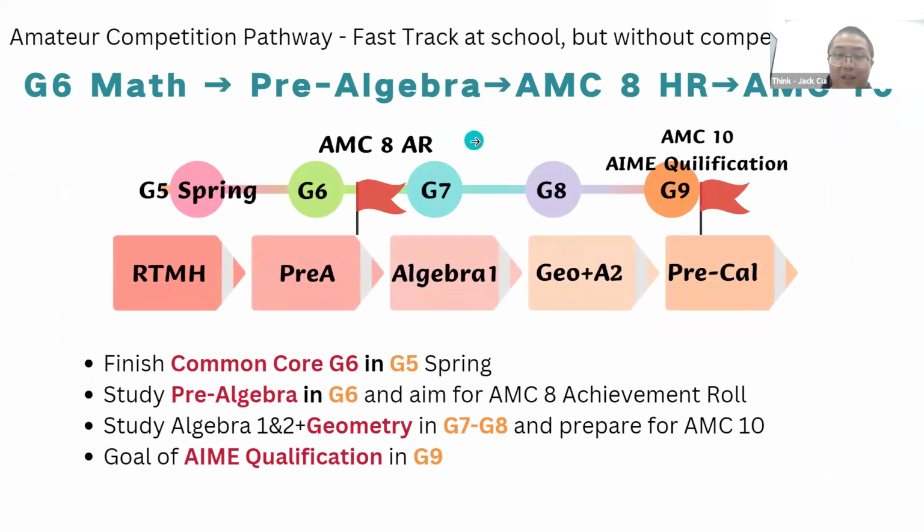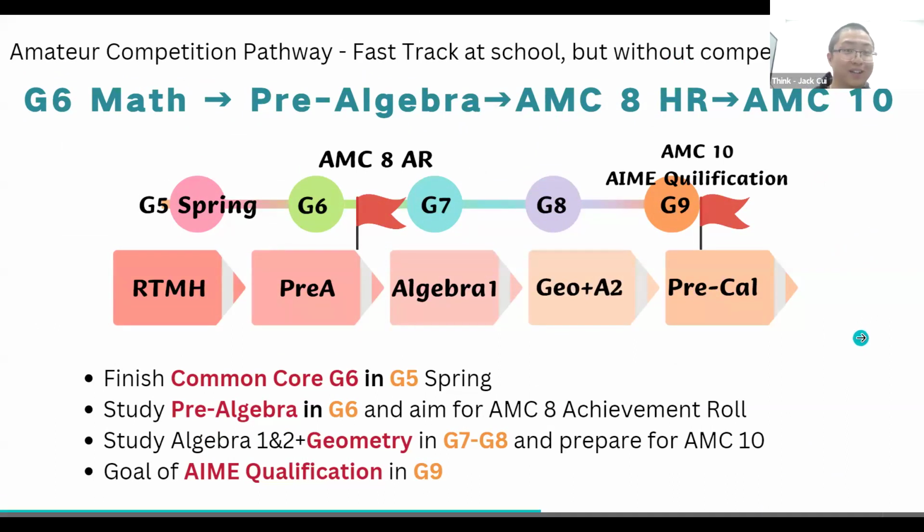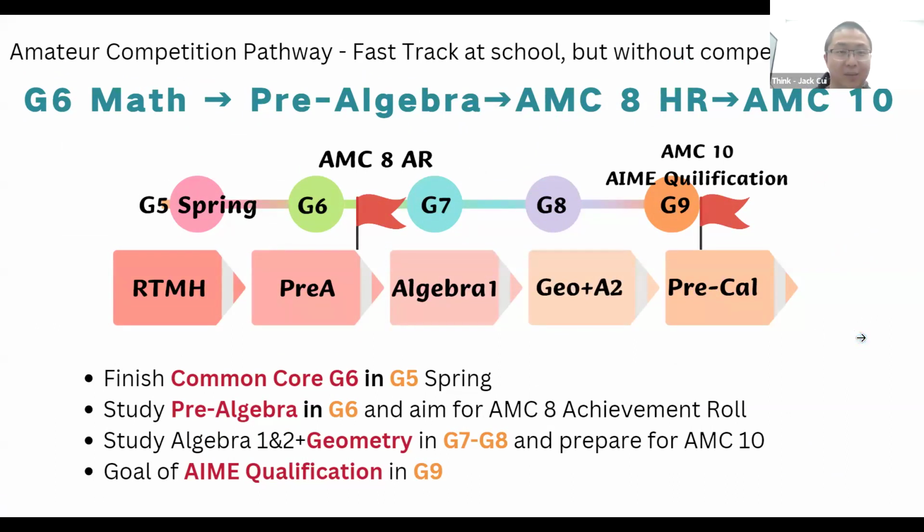So here, if your child now is in grade 5, how can they study? We will assume your child does not have any competition experience, they are in grade 5 now. What should they do? The first thing, study 6th grade math. Get 1 year ahead. That's not going to be difficult. So in grade 5 spring, study grade 6 material.